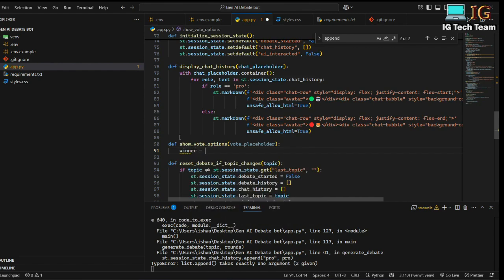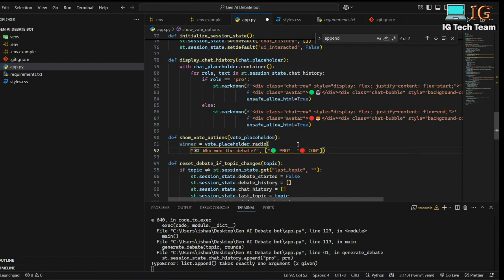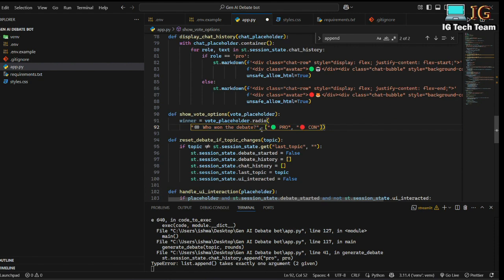I can write winner equals vote placeholder dot radio. I can pass who won the bot, pro or con, and also I have to pass index equals none. That means I don't want to select a default value, so I have to pass index equals none.